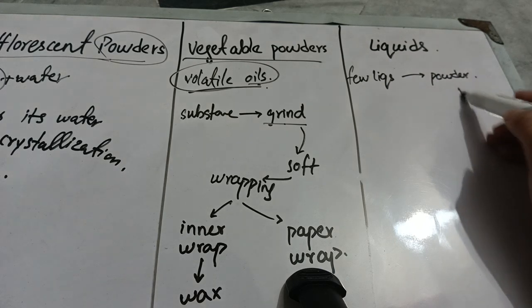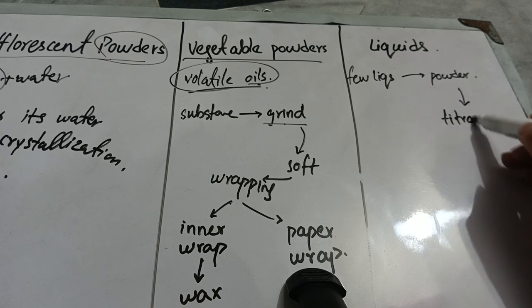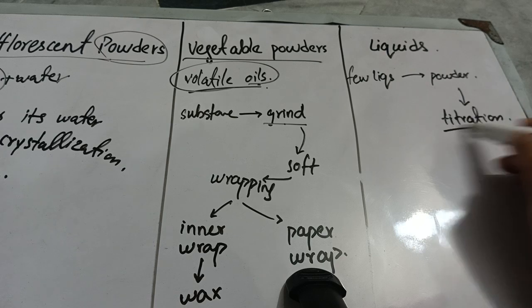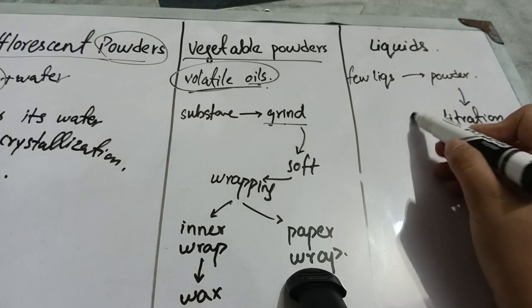So what is titration? Titration is a type of grinding in which you grind your powders with some type of liquid, and you make a paste of it, like a paste of creams and various kinds of things. So it is in the form of paste. They have a liquidy nature in them, but they are not liquids. So you will titrate it and make a paste of it, and after making this paste, you will add your